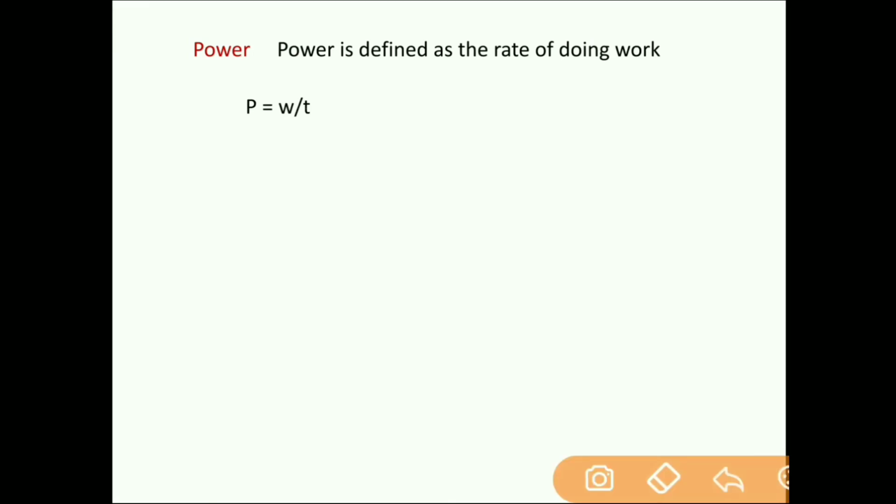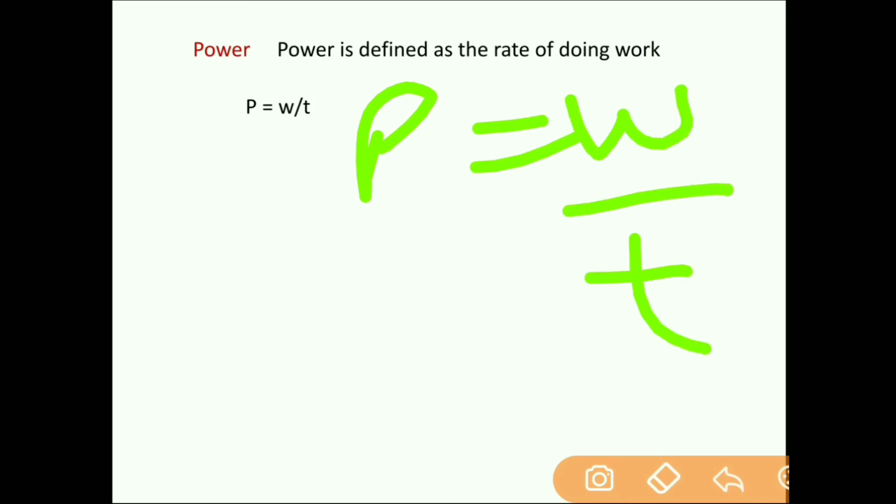Our next topic is power. Power is defined as the rate of doing work. Its formula is P equals W by T. Power equals work by time.